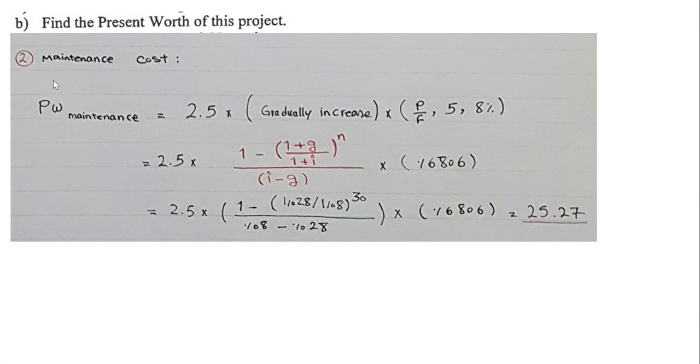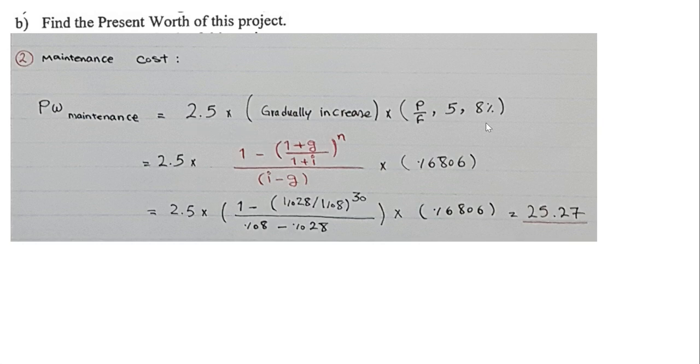Now we have to calculate the maintenance cost. As you know, according to the question, we have to pay 2.5 million from the beginning of 2024 to the end of the project, which is 2053. So we will merge them all to the beginning of 2024. What is the difference between 2024 and 2053? It's 30 years.